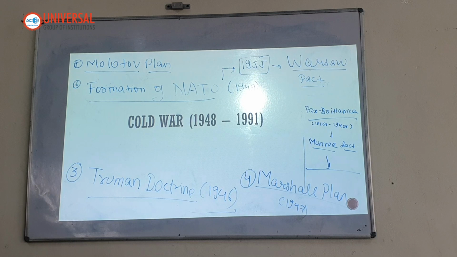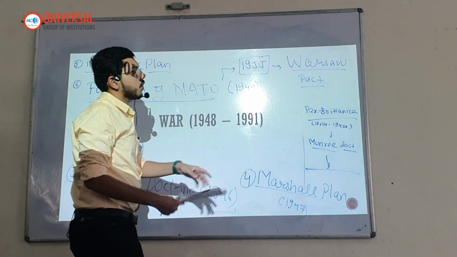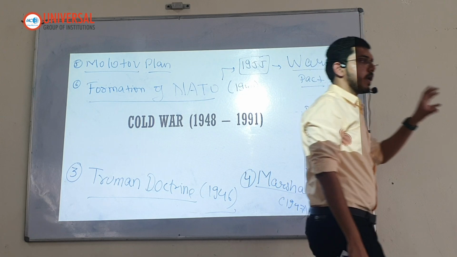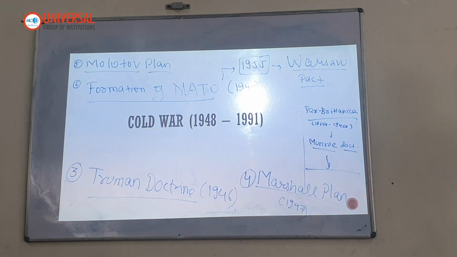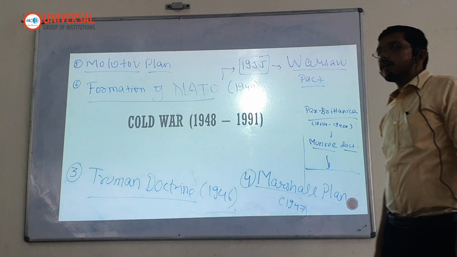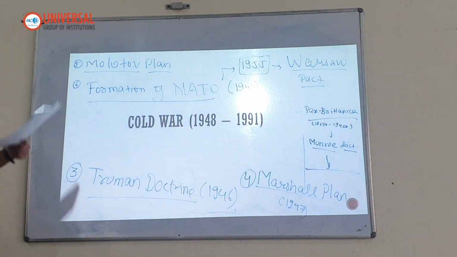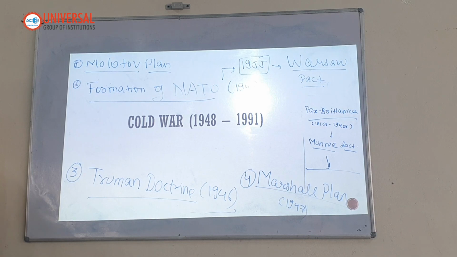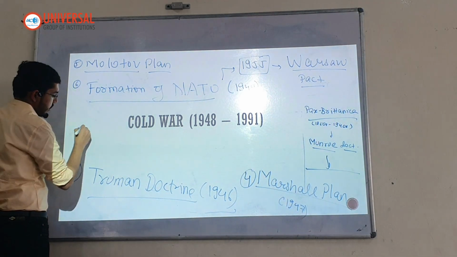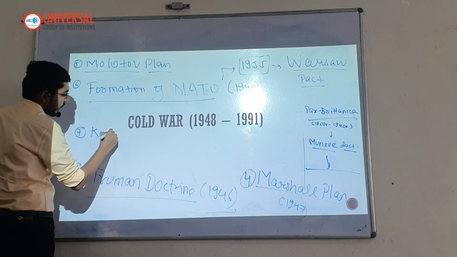WARSAW, Warsaw Pact. Okay. When the Warsaw Pact was established, essentially the bipolarity got established because there were two clear alliance systems, one NATO, other Warsaw, that contested against each other. Now the next major event of Cold War is the Korean War of 1950.